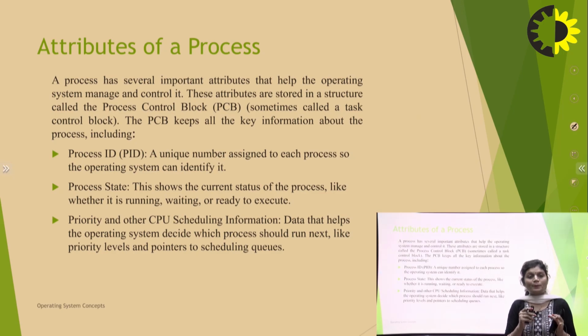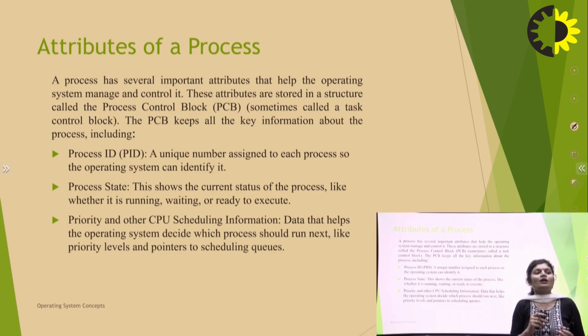We can perform many tasks at the same time, simultaneously. So how are these processes differentiated? A unique process ID is assigned to each process, so the operating system can identify which process is running, which process is on hold, and what the next process is.